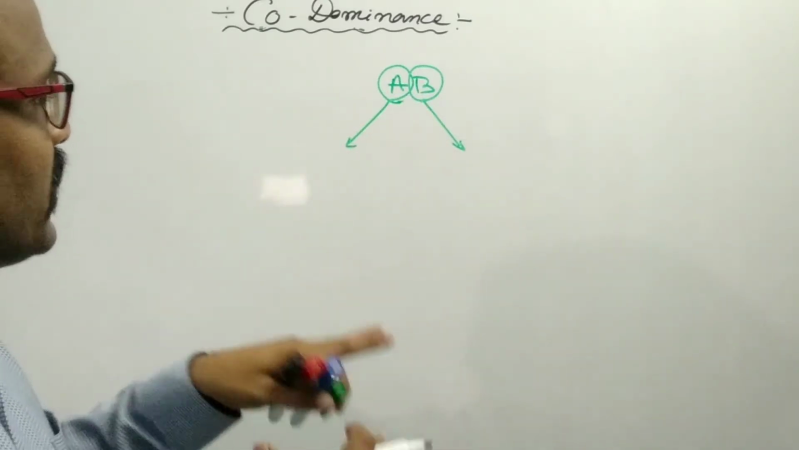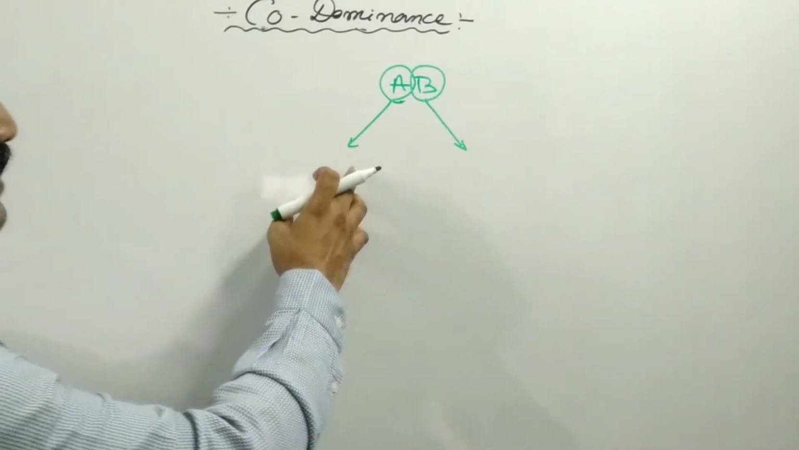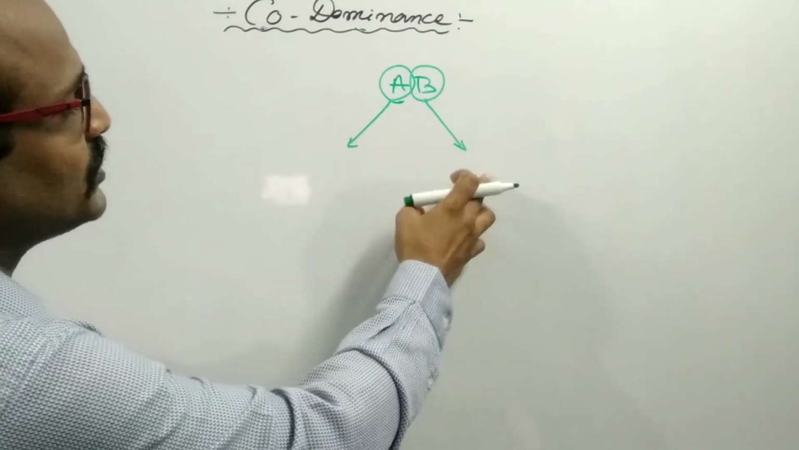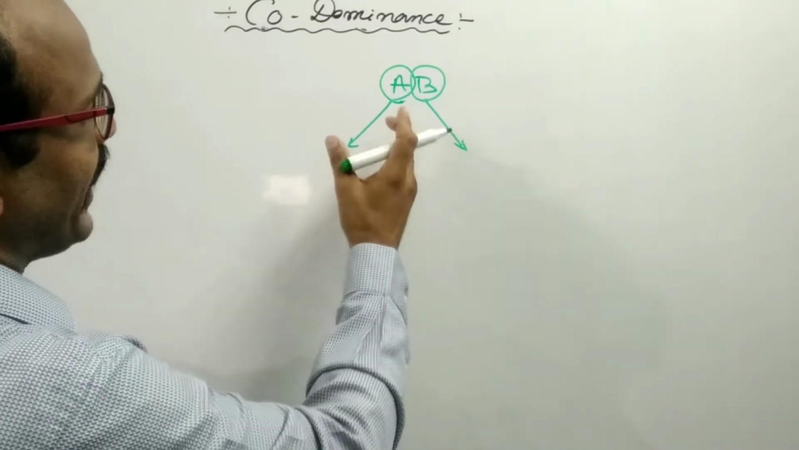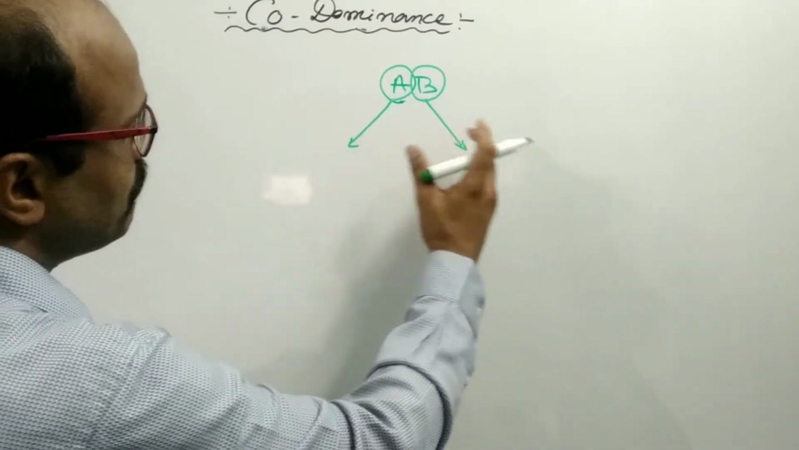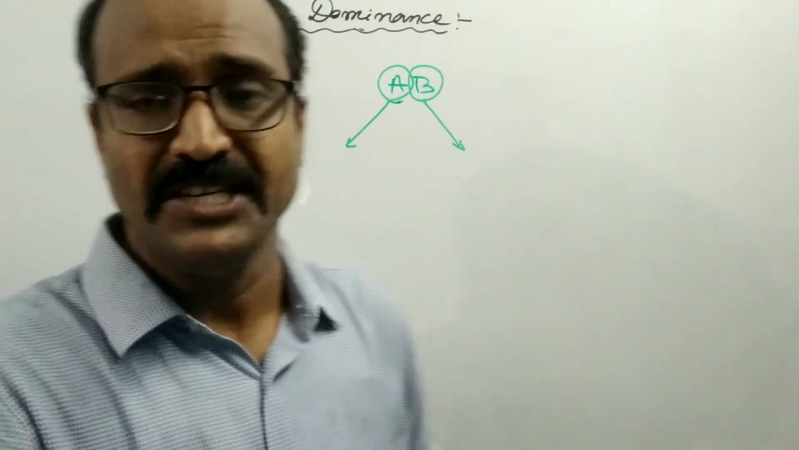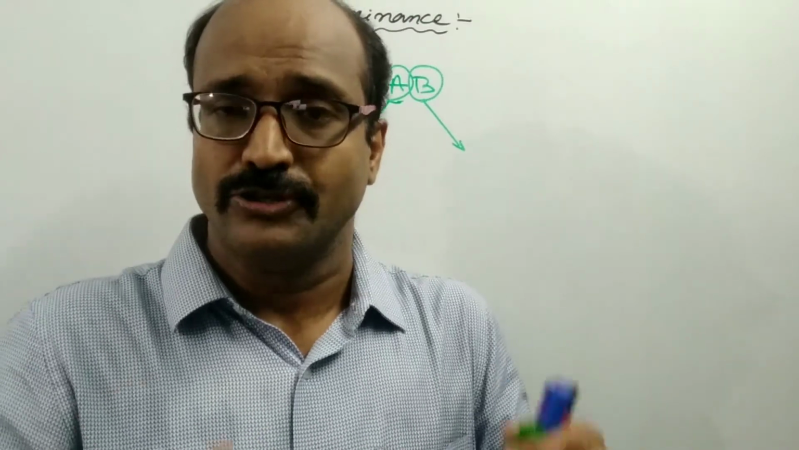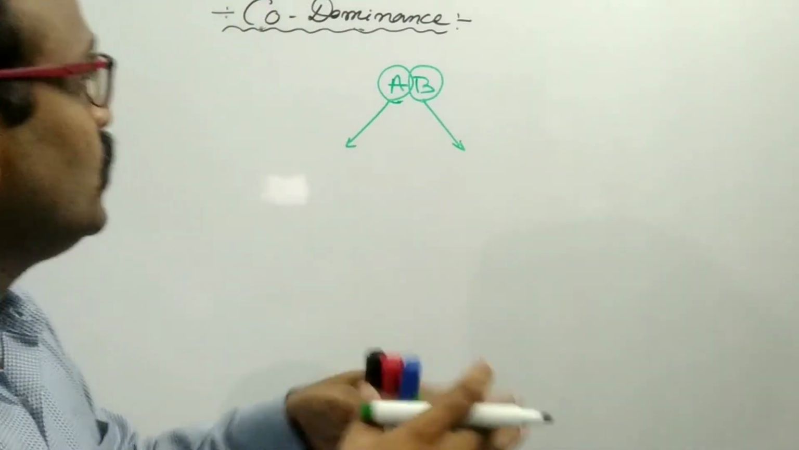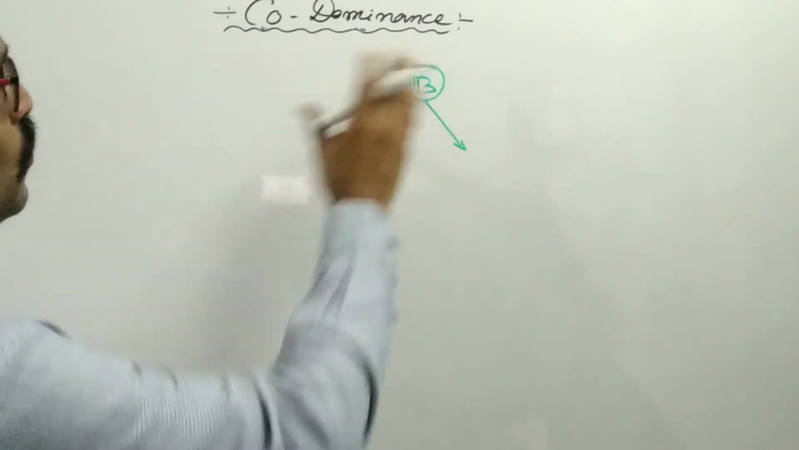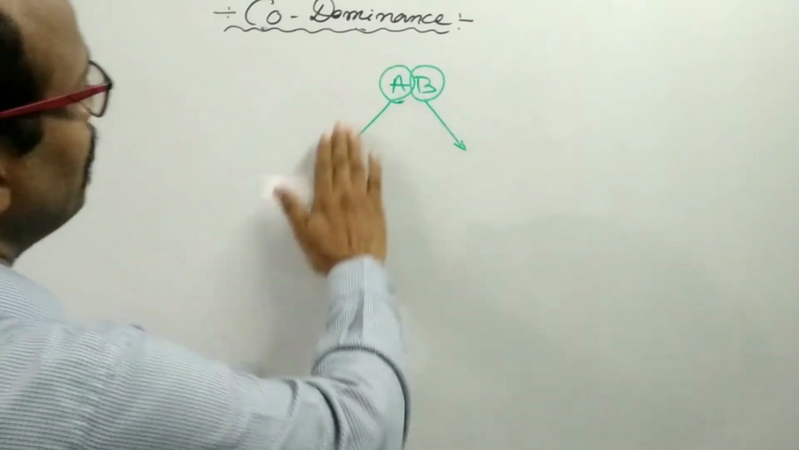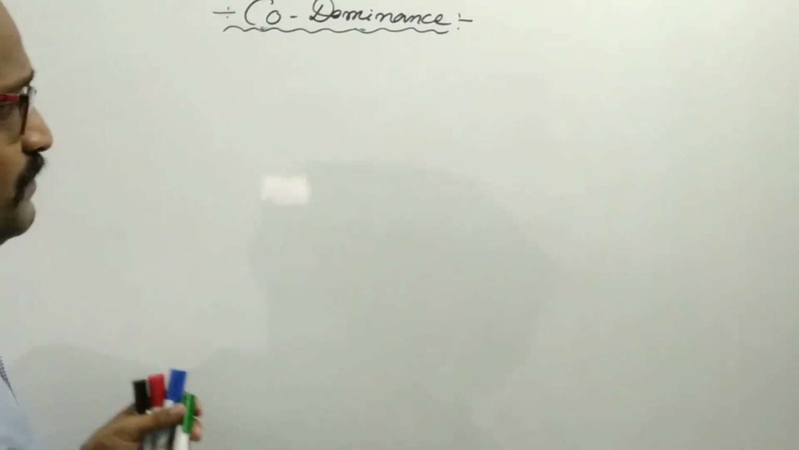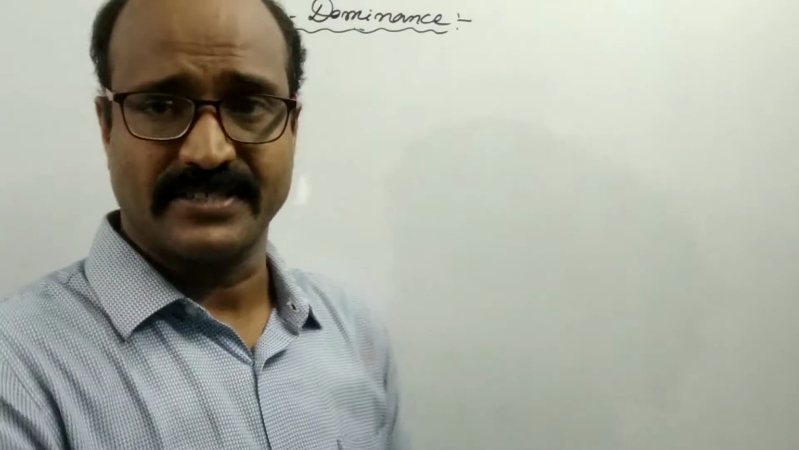That's why you can distinguish the expression product of both the allelic forms. So the expression of A and the expression of B are distinguishable; you can distinguish the expression of A as well as B. It means both the alleles jointly express. That's why it is known as codominance. So here I will discuss codominance with two examples. Let's take the first example.